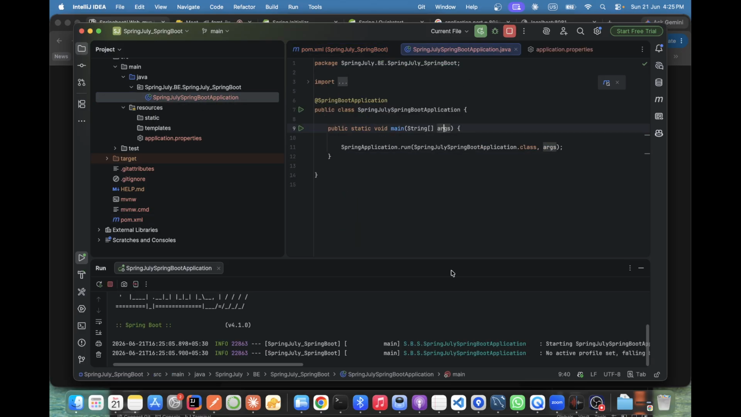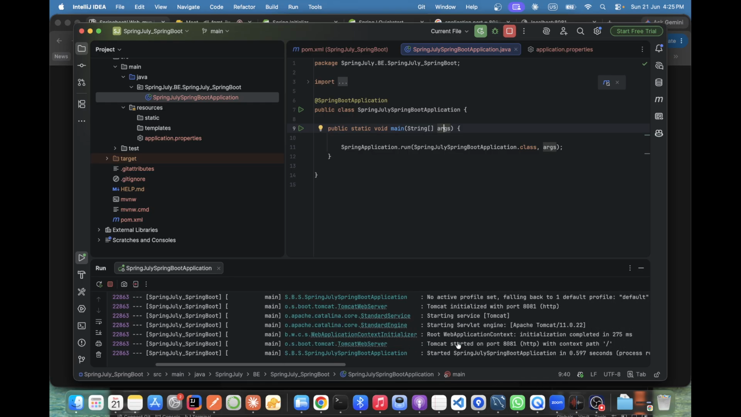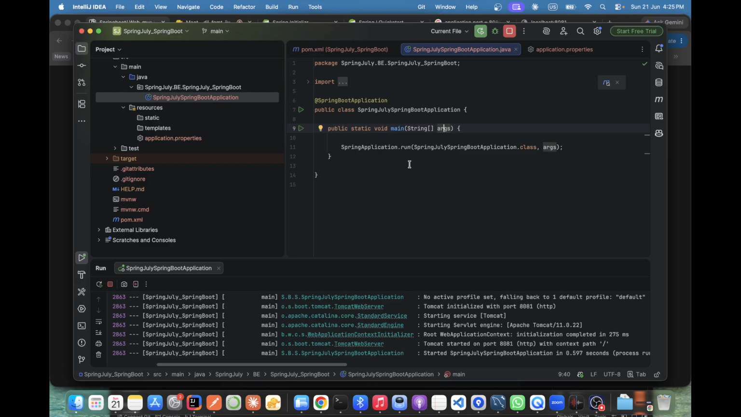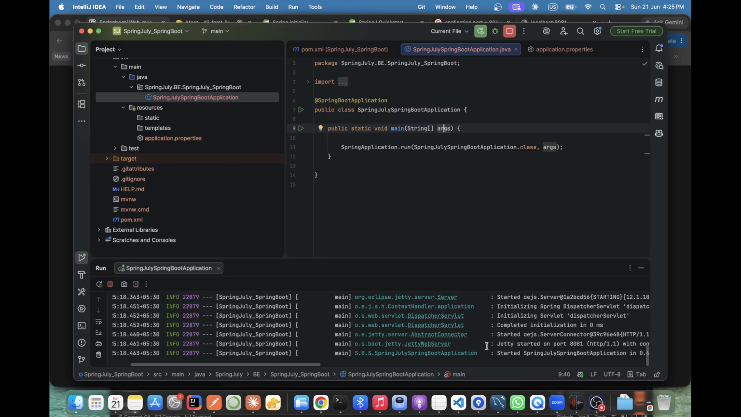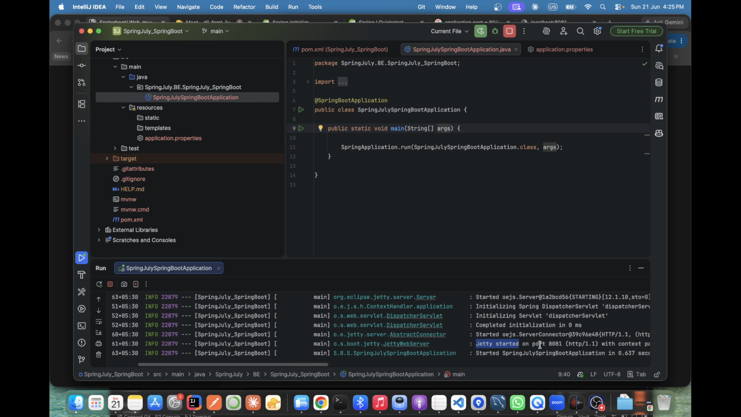If I set it, now see, oh, we need to update the POM. Let's try to see now. Yeah, Jetty started. Got it?